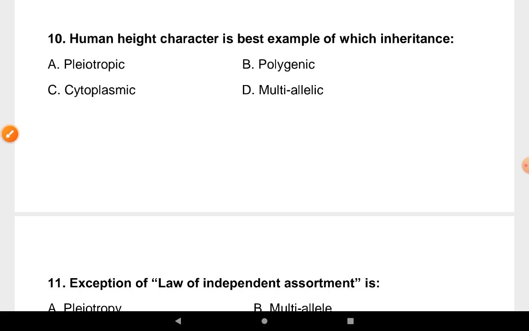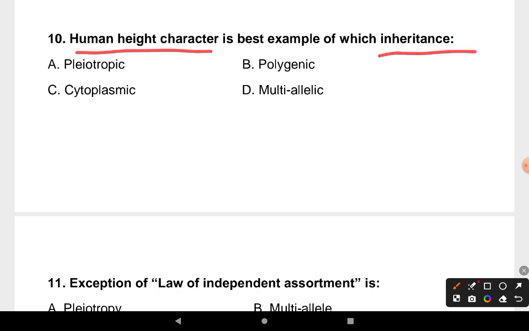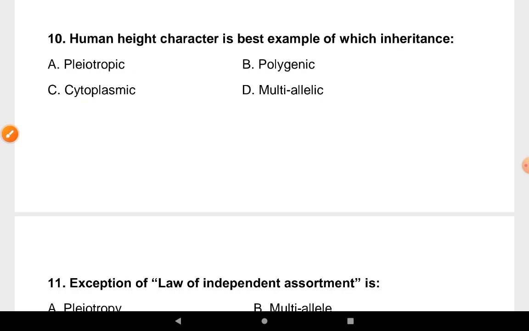Our next question is, human height character is best example of which inheritance? Pleiotropic inheritance, polygenic inheritance, cytoplasmic inheritance, multi-allelic inheritance. The correct answer is option B, polygenic inheritance.